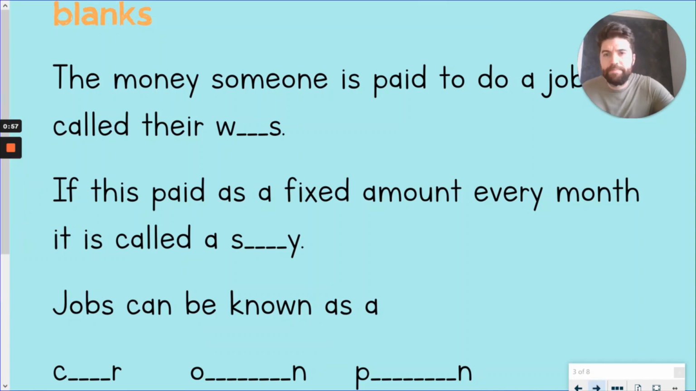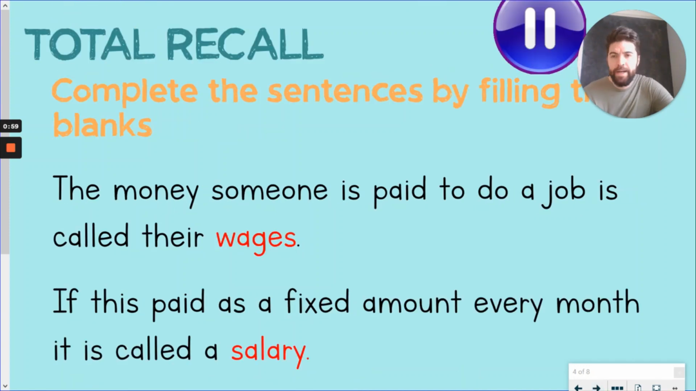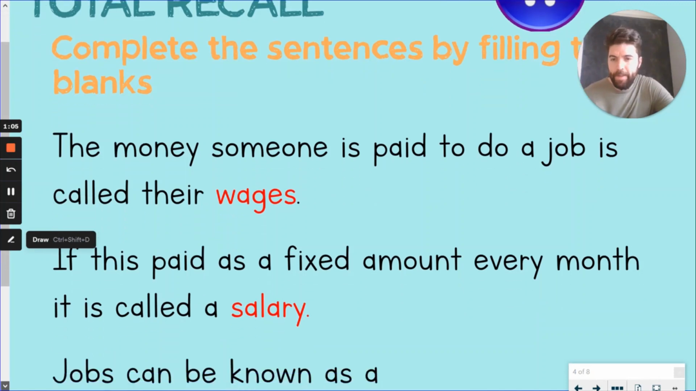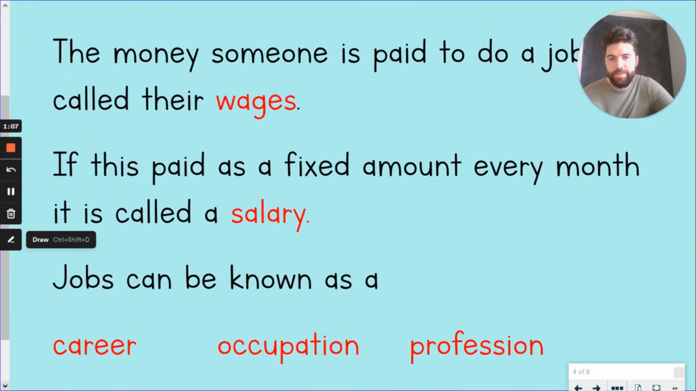Okay, here come your answers. The money that someone's paid to do a job is called their wages. If they're paid that as a fixed amount every month, we call it a salary. And the 3 words that we could use for jobs were career, occupation, and profession. We haven't used profession very much. I've mentioned it a couple of times. It's linked to the word professional when we talk about a professional footballer or a professional athlete. It's someone who does something for money. So you might be an artist because you enjoy doing art in your spare time, but if you paint pictures or make sculptures that somebody pays you for, then you are a professional artist. It means doing something for money.